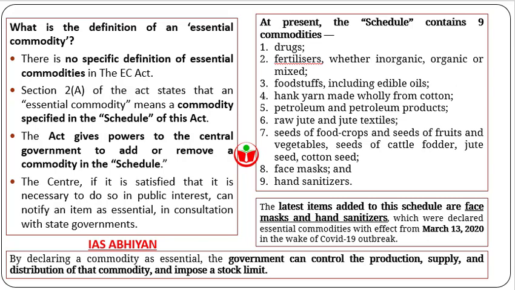and hand sanitizers. The latest items added to this schedule are face masks and hand sanitizers, which were declared essential commodities with effect from March 13, 2020 in the wake of COVID-19 outbreak. By declaring a commodity as essential, the government can control the production, supply and distribution of that commodity and impose a stock limit.